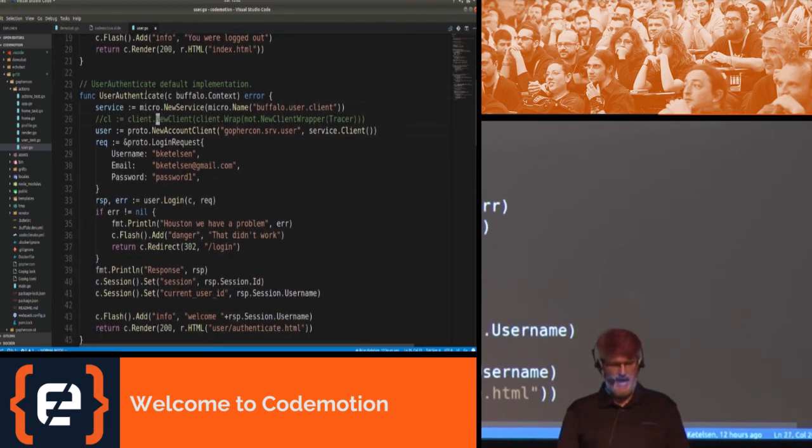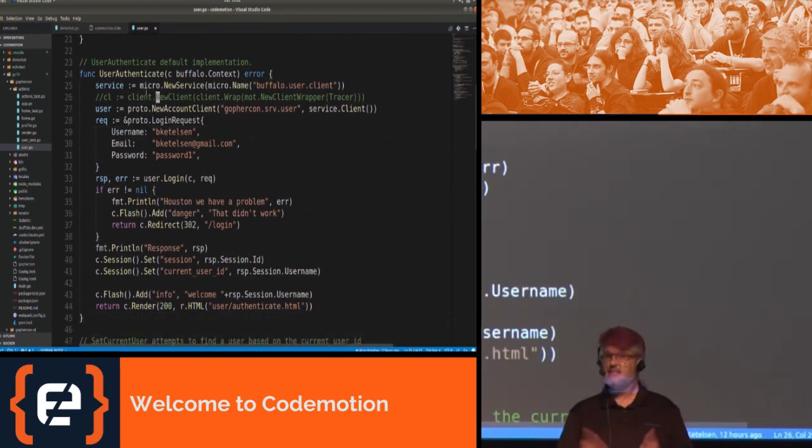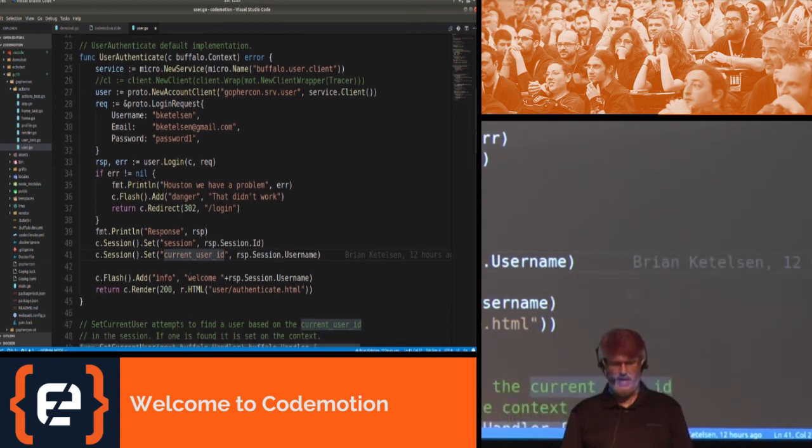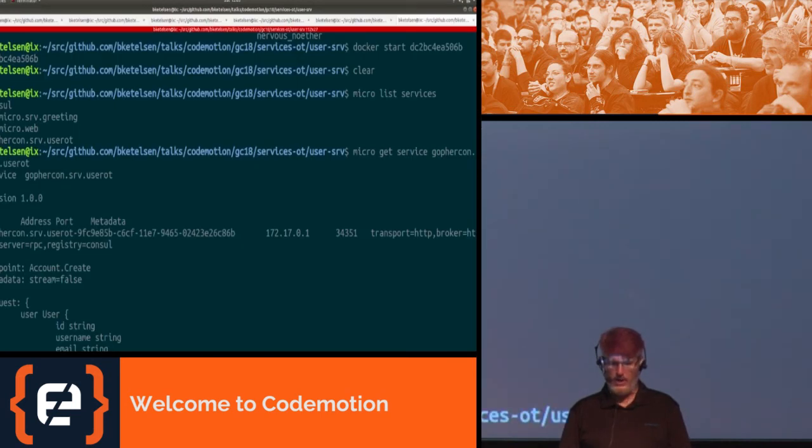So this is where you can see how we actually call the microservice from another application. This isn't a micro app, this is just a web application. So we have to create a login request, which is a strongly typed request for our login service. And then we make a call to user.login, which actually uses the micro client to call the service. If the service fails, we put up a warning and redirect back to login. If it succeeds, we set their session ID in a cookie, and we set their user ID in a cookie, and then redirect them to the welcome page. So let's run this, and we will pray to the demo gods.